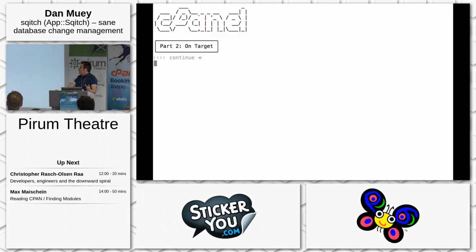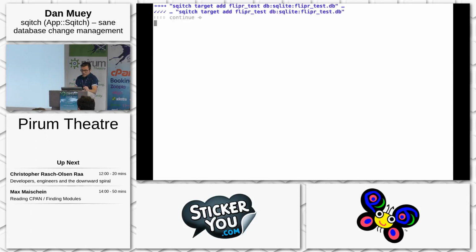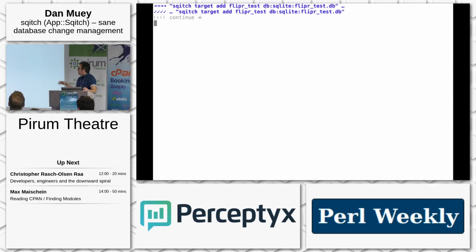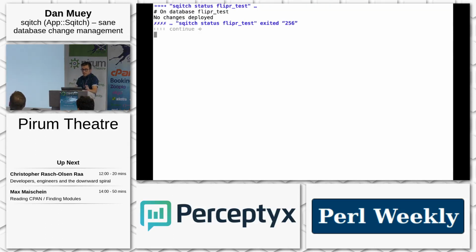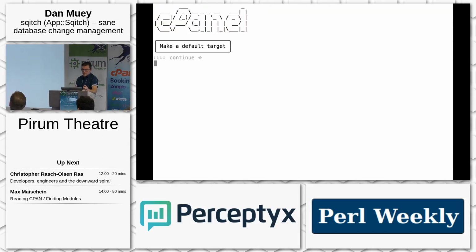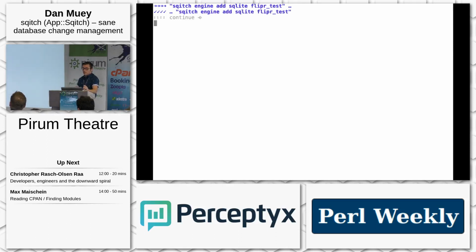That's awesome. Now target is another concept, kind of like a git remote. You know, a git remote is a little piece of text that references a big long URL that you don't want to have to remember or type. Well, targets are like that with those database URIs. So in this case, I'm sick of typing db:sqlite, yada, yada, yada. So I'm just going to add a target called flipper_test. And now I could reference that. So status flipper_test, it works. But I don't even want to type that, so I can set a default target.